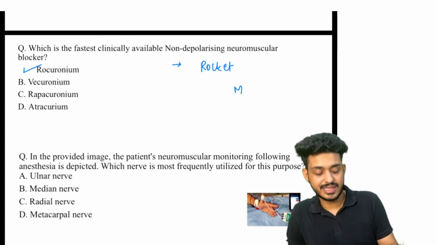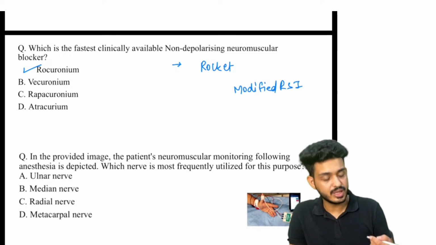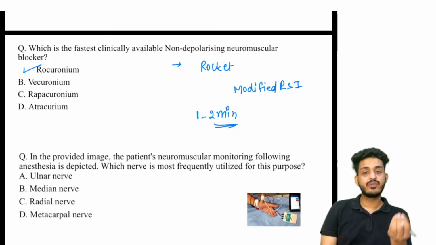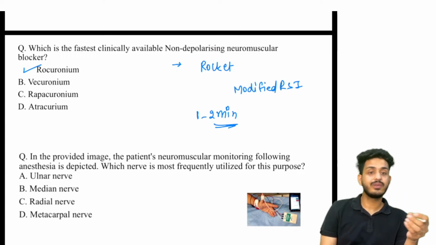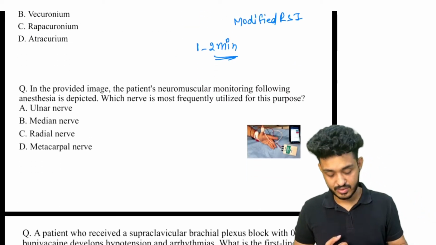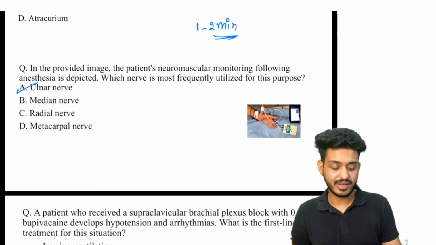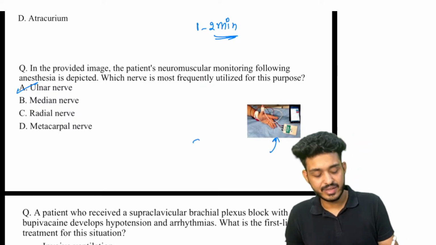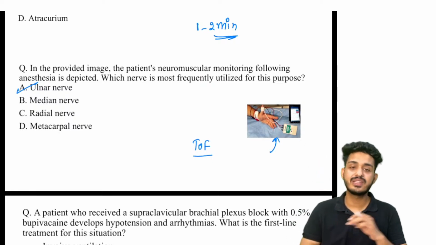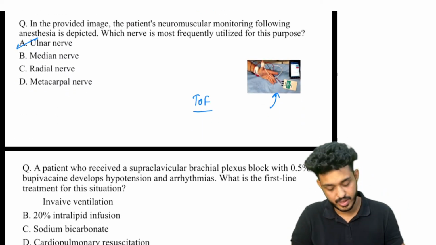We can use this drug for modified RSI also, rapid sequence induction. It will take approximately 1 to 2 minutes. In the near future, it will be replacing your succinylcholine also, because with succinylcholine we are having other issues. This one we have already seen. This is your ulnar nerve and this is your neuromuscular monitoring, and the most common response that we are using here is the train of four response. We are giving 4 stimuli and then checking the response, whether the muscle is adequately paralyzed or not.